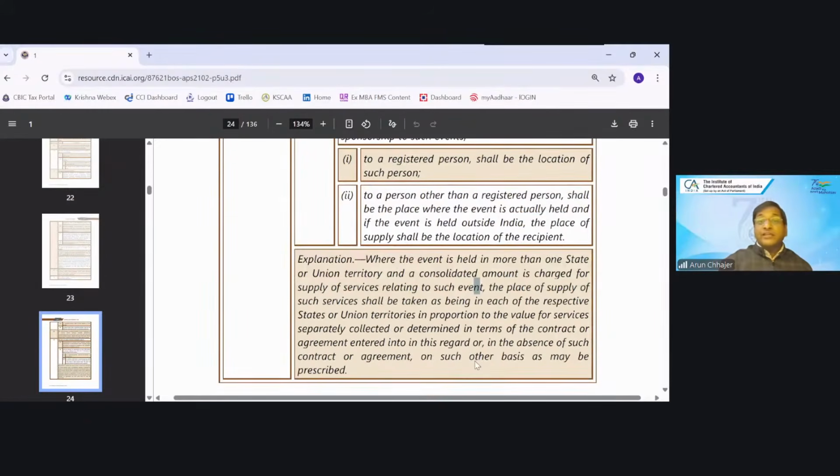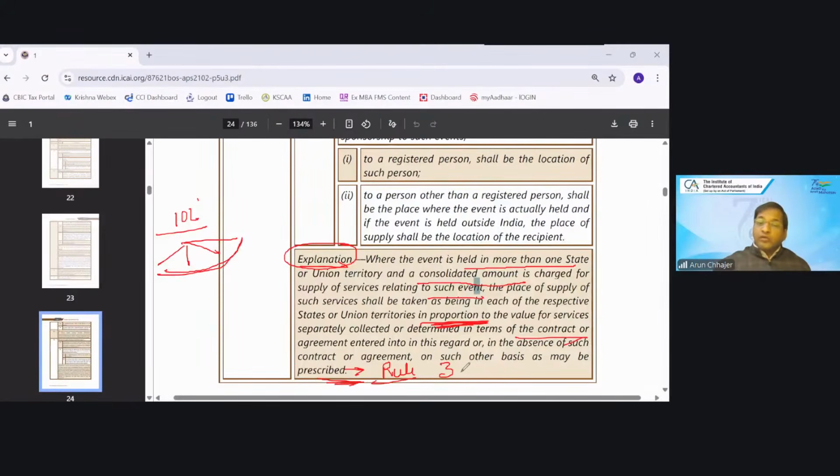Now, again, you see that because there is an explanation, I will apportion. If it is held in more than one state, where the event is actually held in more than one state, and consolidated amount is charged for that event. So I'm charging, let's say 10 lakh rupees for event conducted in 4 states. So what would be the place of supply in that case? Because there is an explanation, now I will apportion. In terms of contract, if contract is silent, then I will apportion on some other basis as may be prescribed. For that, you need to refer the rule.